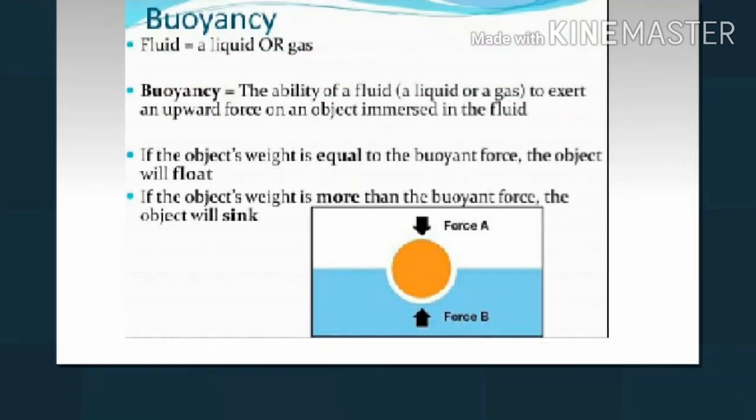Buoyancy. Upward force exerted by a liquid on a body. When objects are immersed in a fluid, they experience a buoyant force, buoyancy, or upthrust. It depends on the density of the fluid. Density is mass per unit volume.